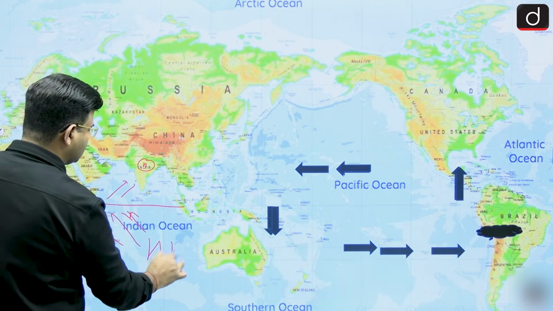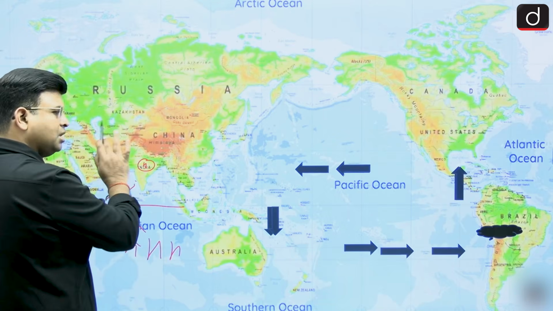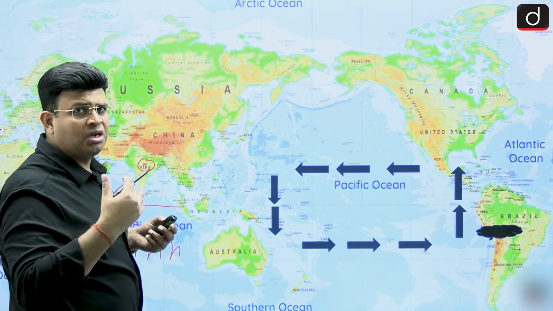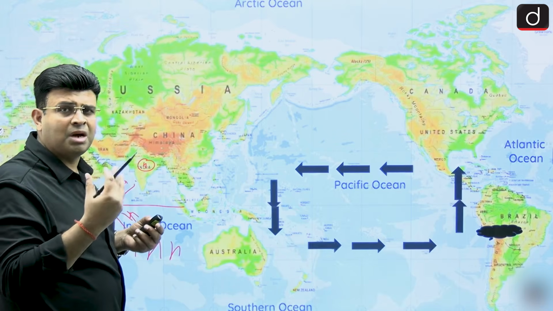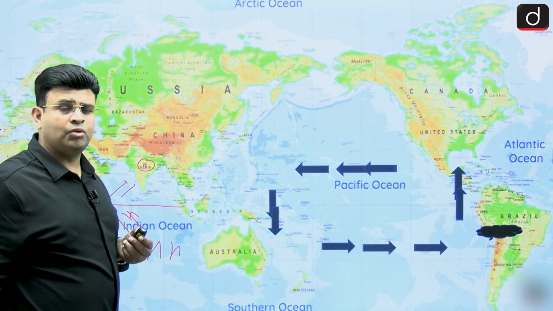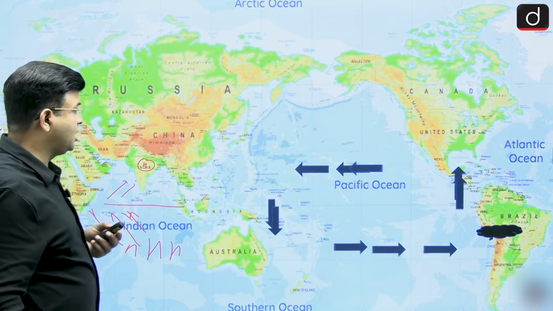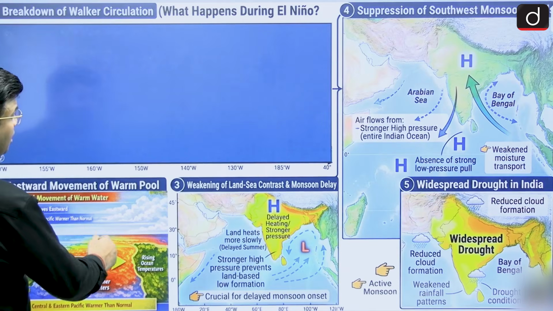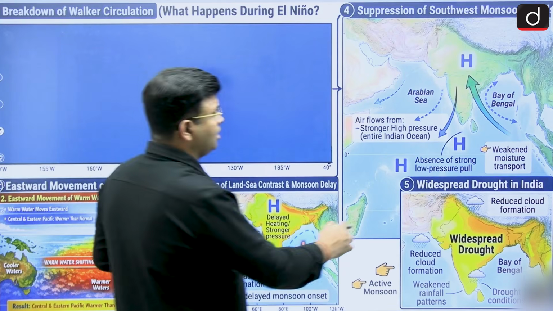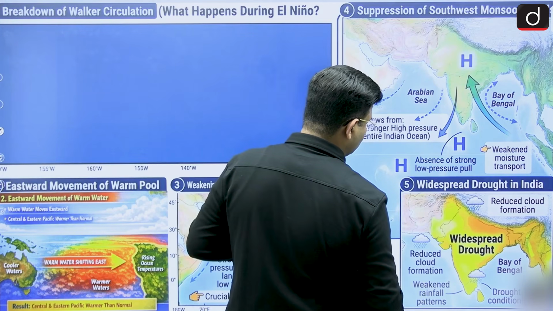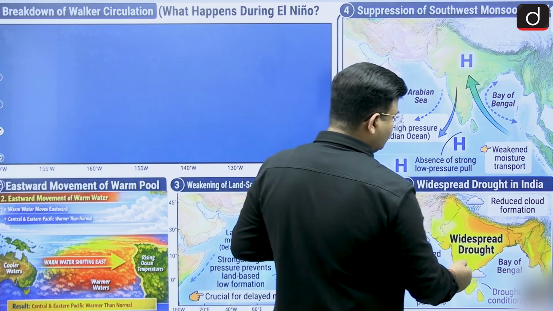If this region is very high pressure, but due to descending air, this region has a low pressure, but due to descending air, low pressure intensity has reduced because of some high pressure. Therefore, during the El Nino year, India receives less rainfall. India becomes relatively high pressure, and the southwest monsoon will not be there, so there is less rainfall in India.